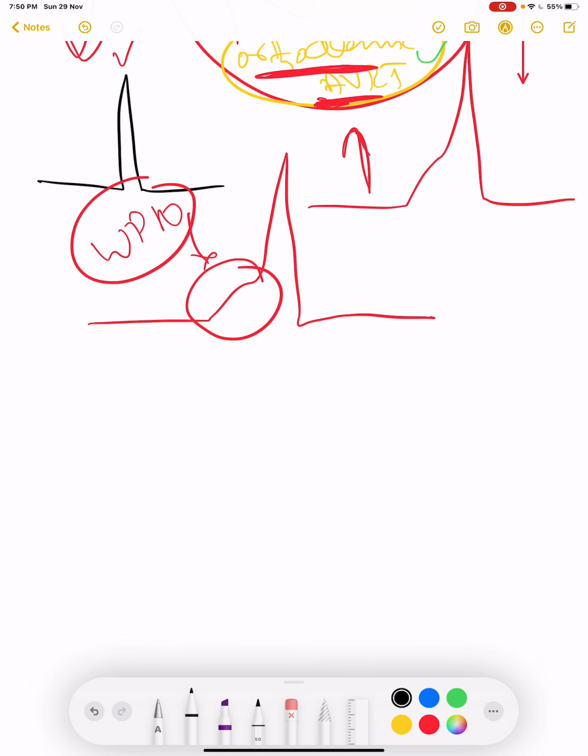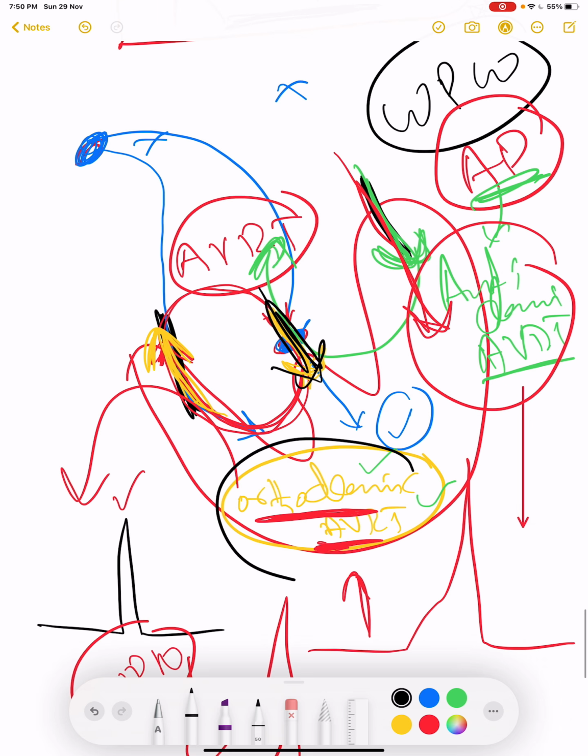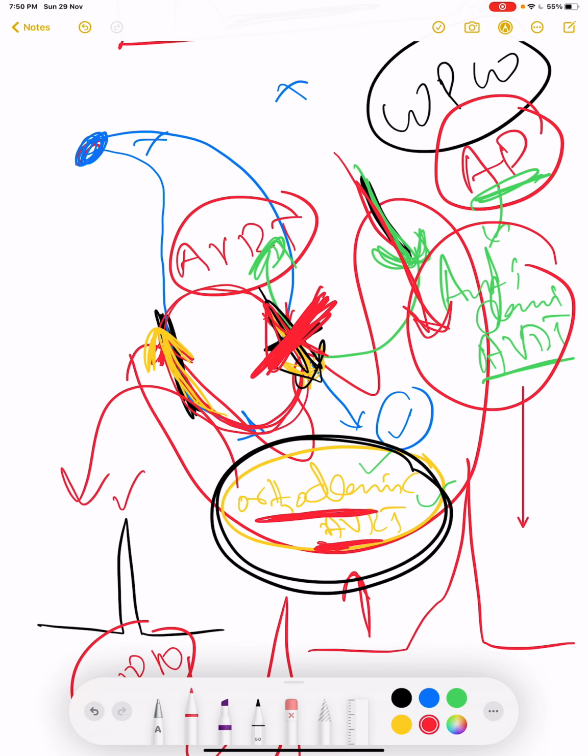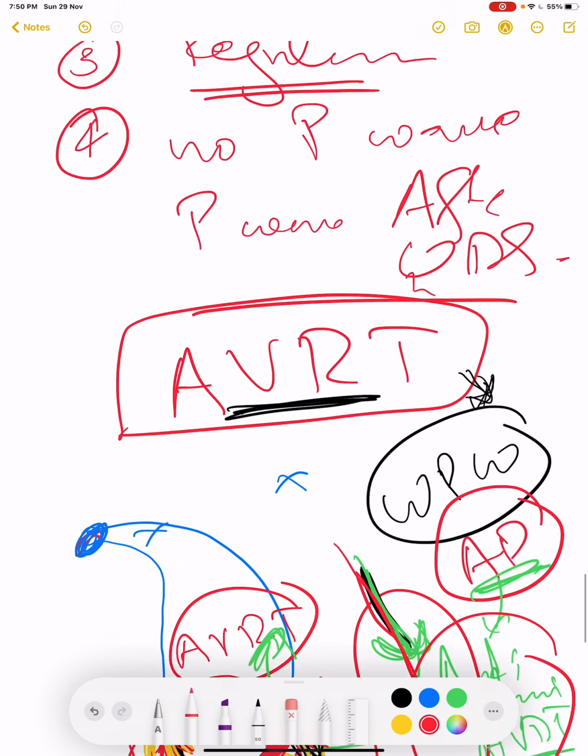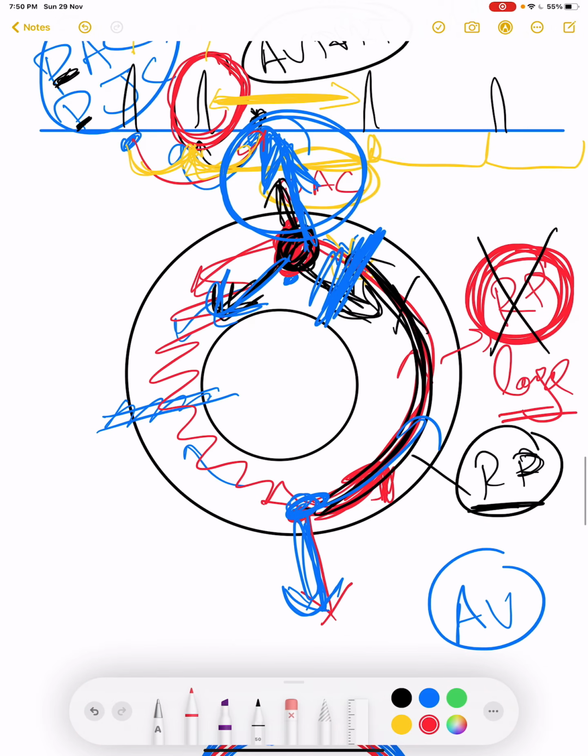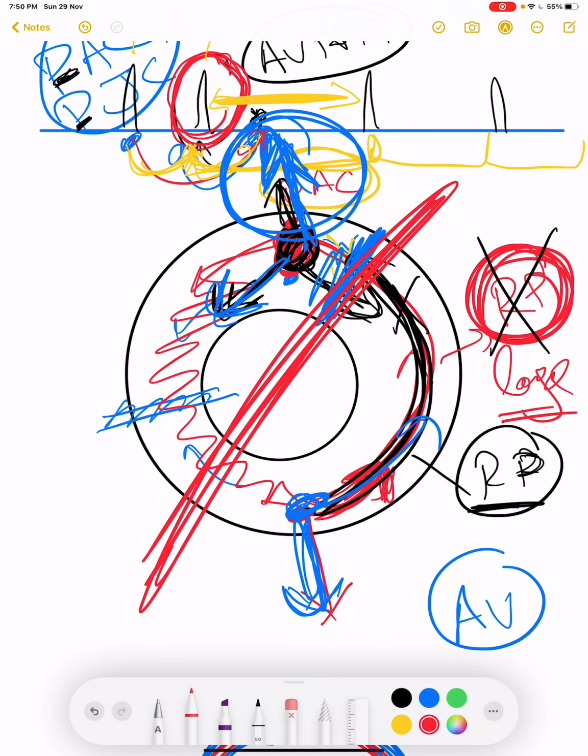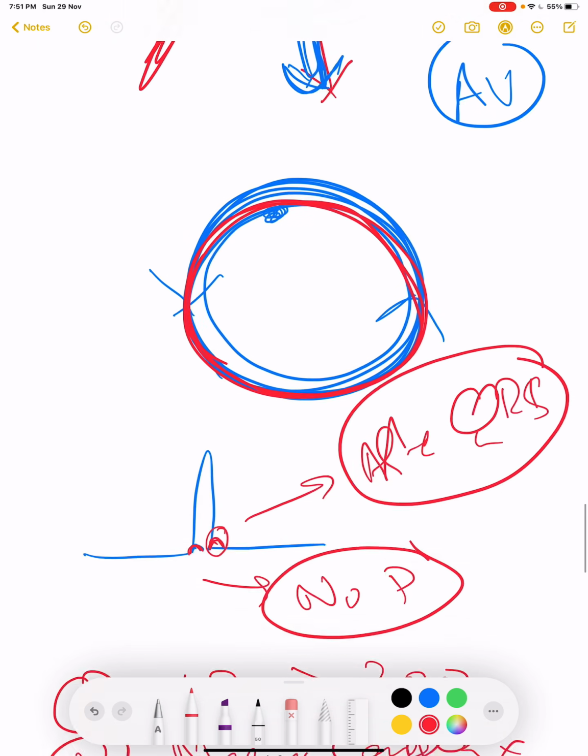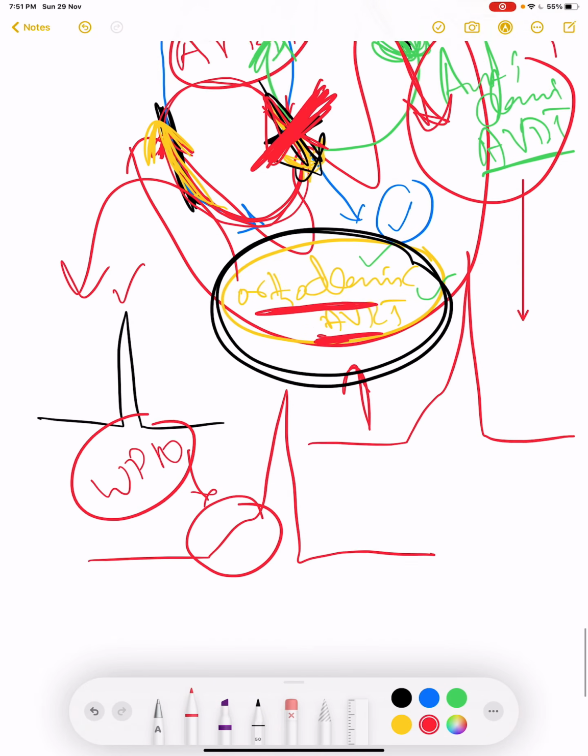Now let's go to the treatment as well. As you know, in AVRT the impulse is going through the AV node, so we will give the medicine which will block our AV node. We will block the AV node, we will block the ventricular depolarization, and we will reset the circuit. This is the simple thing in orthodromic AVRT. Similarly in AVNRT, what will we do? We will give AV nodal blockers. We will block the AV node, we will shut down everything, and then the circuit will reset to default and it will be normalized.